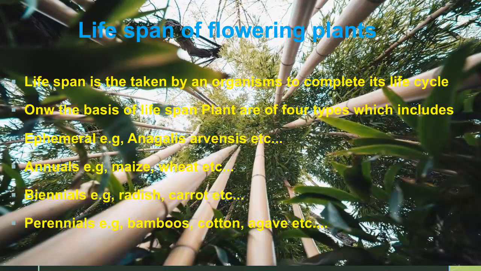Lifespan of flowering plants. Lifespan is the time taken by an organism to complete its life cycle. On the basis of lifespan, plants are of four types, which include ephemeral, annual, biennial, and perennial.